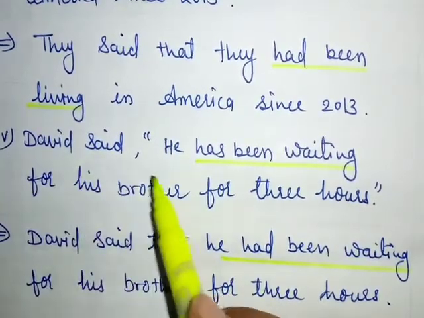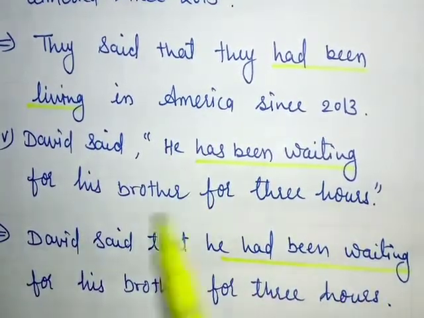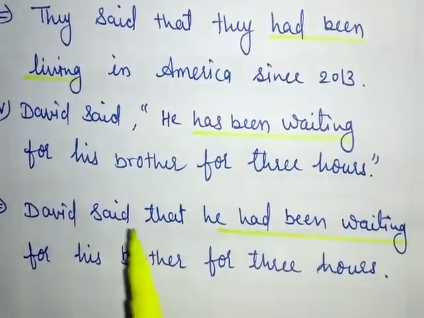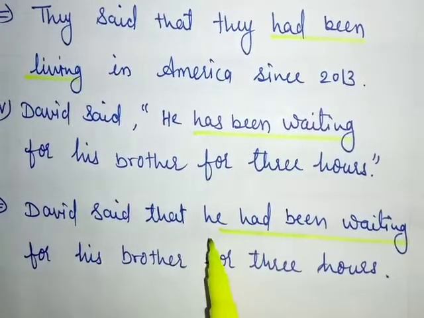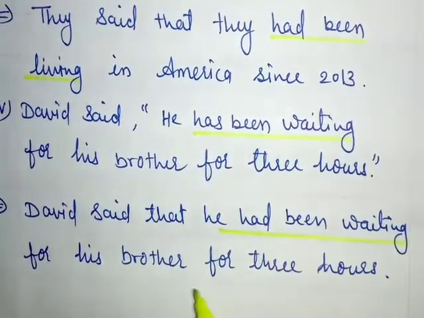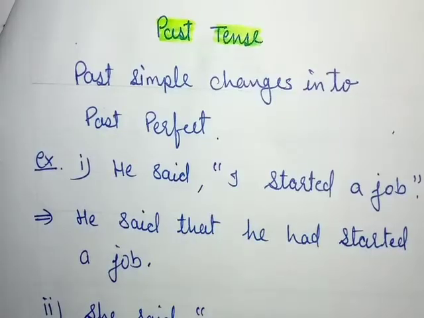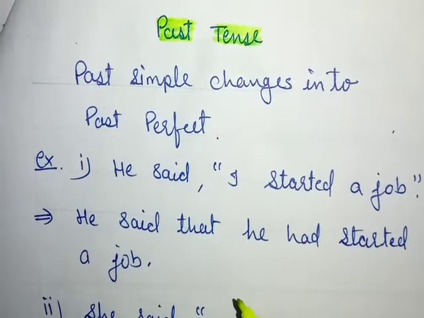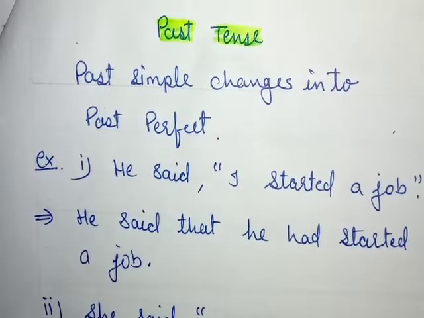Let's see. David said, "He has been waiting for his brother for 3 hours." Change it. David said that he had been waiting for his brother for 3 hours. So these all were the changes of narration of present tense, all 4 kinds of tenses. In direct speech, when we change it, it will convert into past types of tenses.